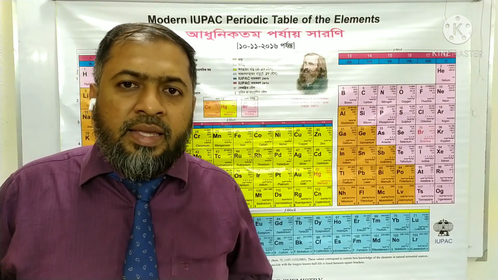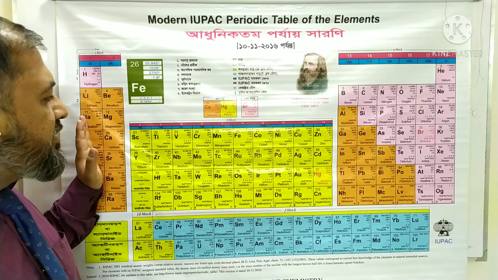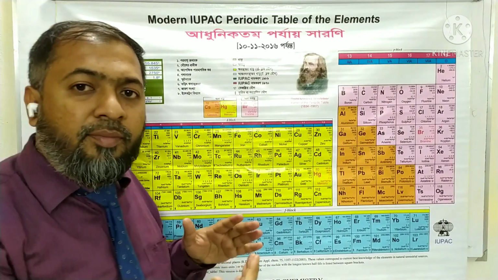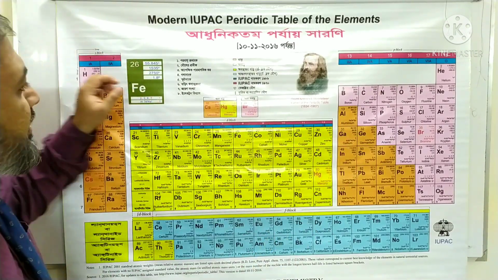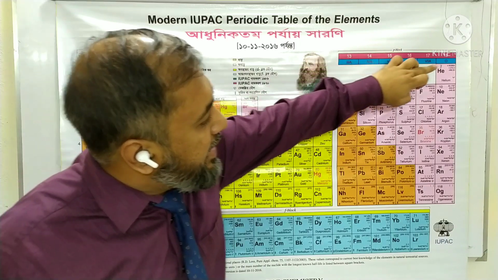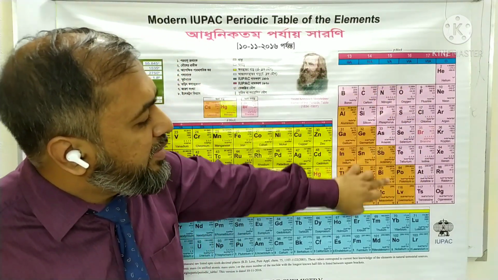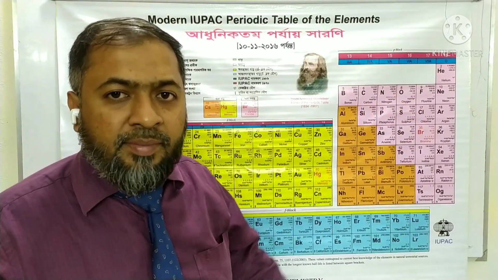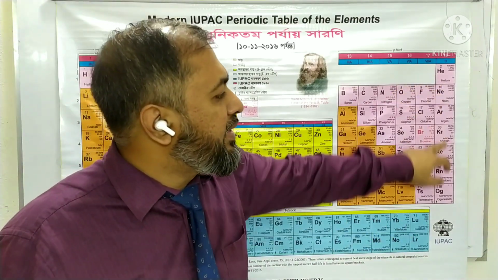Dear students, in the periodic table, the physical and chemical properties of the elements change from left to right. I repeat once again, the physical and chemical properties of the elements change from left to right, and the elements which remain in the same group have almost the same physical and chemical properties.